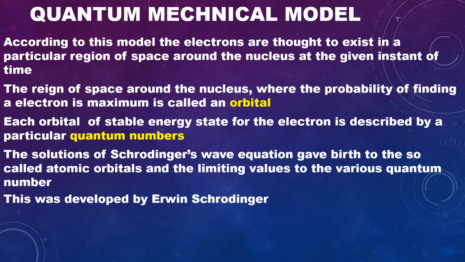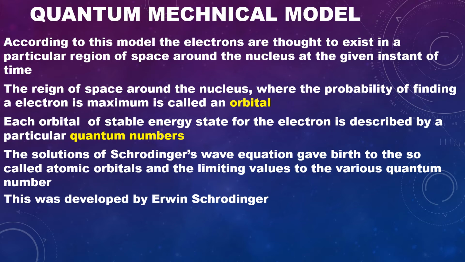The region of space around the nucleus where the probability of finding the electron is maximum is called an orbital. What is an orbital? The region of space around the nucleus where the probability of finding the electron is maximum is called an orbital. In a given space around the nucleus, only certain orbitals can exist.